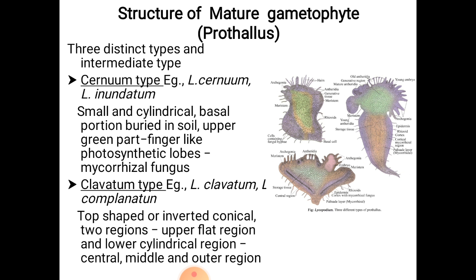The second type is the clavatum type. For example, Lycopodium clavatum and Lycopodium complanatum. It is top shaped or inverted conical. It consists of two regions, upper flat region and lower cylindrical region.